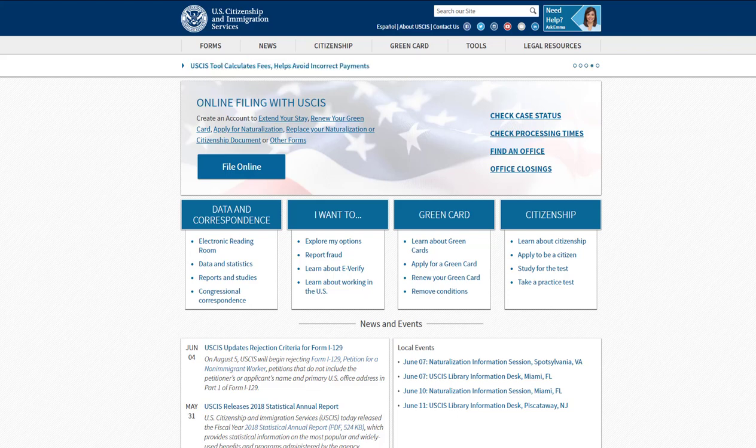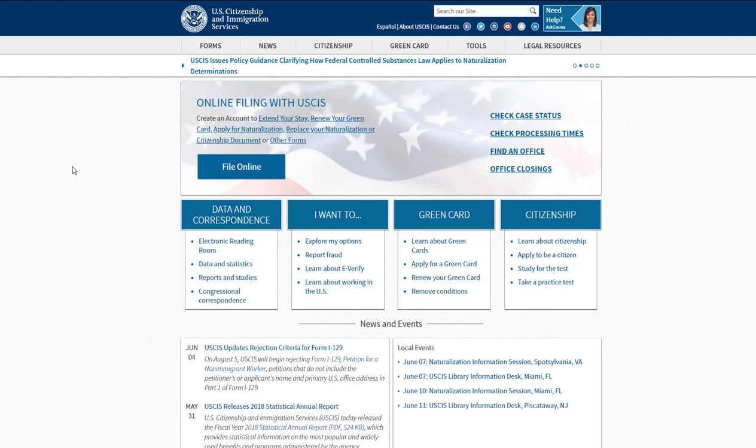Today I wanted to show you how to apply for US citizenship, also referred to as naturalization. So again, as you can see, we are starting off from the uscis.gov website, which is an official site for US Citizenship and Immigration Services. This is the main go-to website. I do not recommend referring to really anything else out there for your immigration purposes besides this.